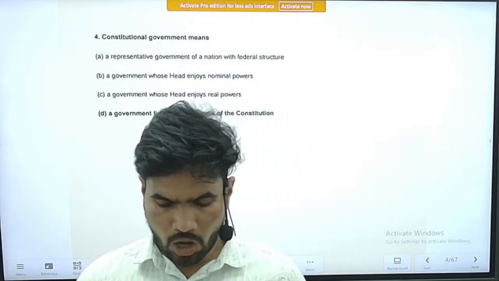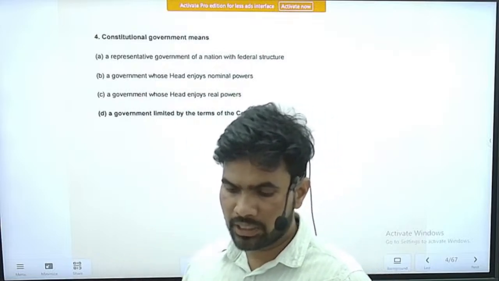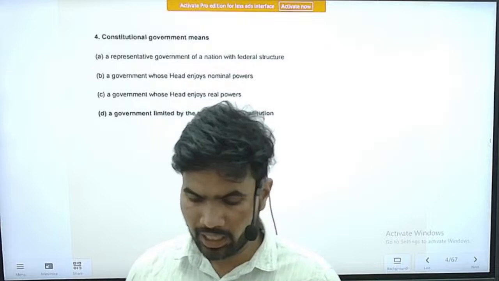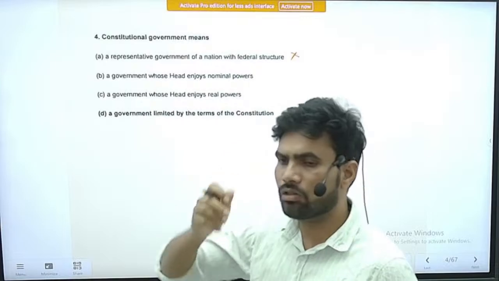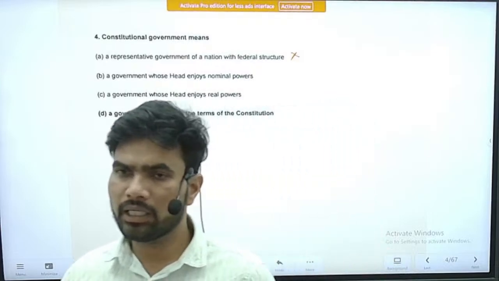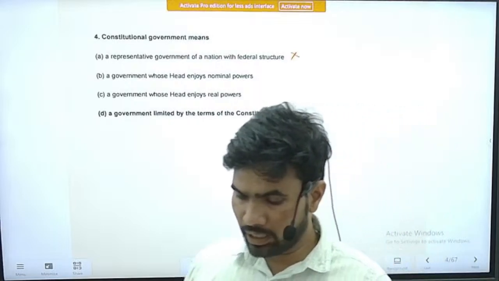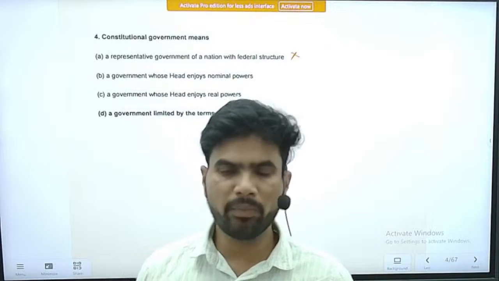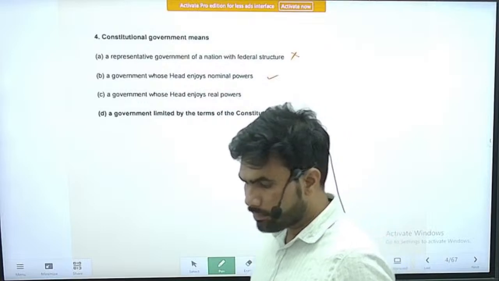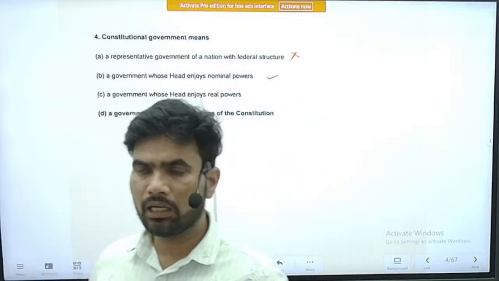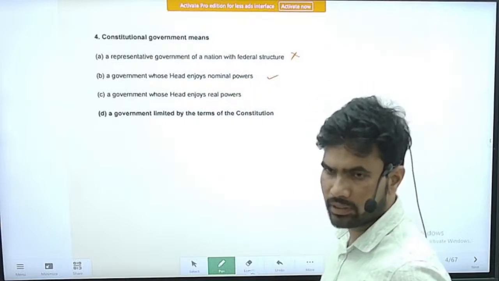The constitutional government means which of the expressions? Options are: a representative government of a nation with the federal structure. A federal government need not be a constitutional government; it can be there in non-constitutional based governments also. Next is a government whose head enjoys nominal powers, right? This is also not the exact meaning of the constitutional government. Next is a government whose head enjoys real powers, right?